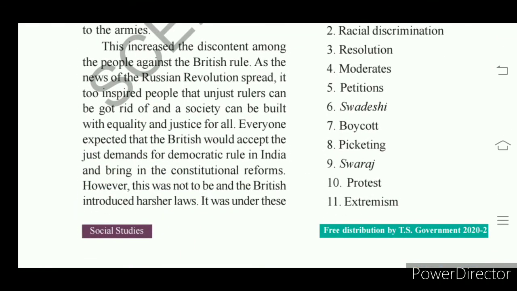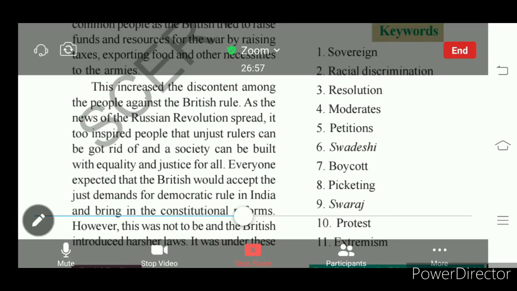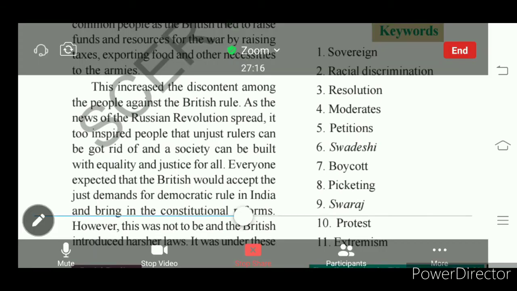But the Britishers did not accept this. We thought that Britishers would accept our demand, but they did not. Instead of accepting our demand for democratic rule in India, Britishers introduced harsh laws.